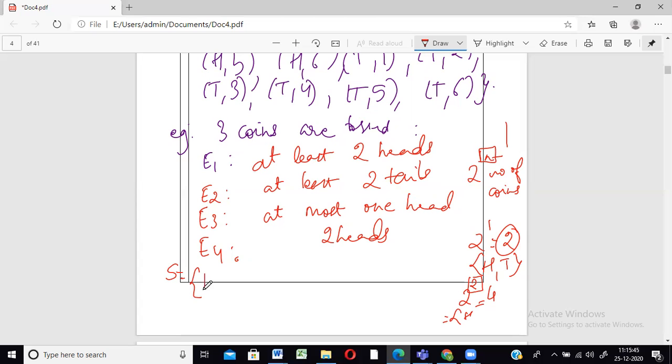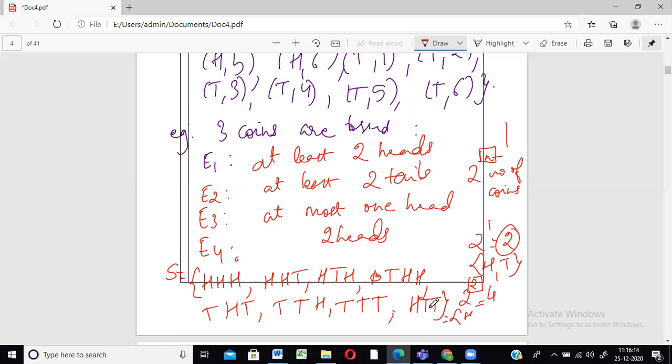Matlab it is correct. So we'll have all three heads. HHH or HHT, HTH, then THH, then THT, TTH, TTT, and then HTT. Yeah, that is remaining. Correct. So these are the 8 ones.